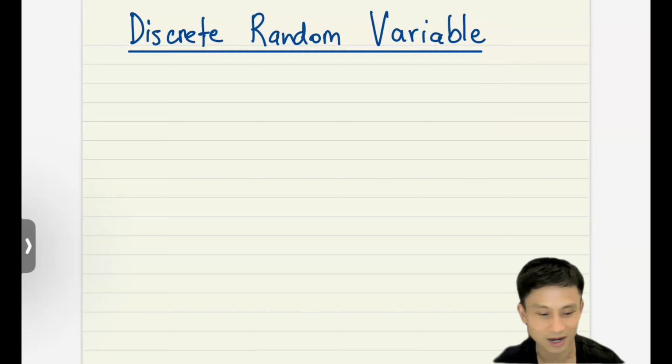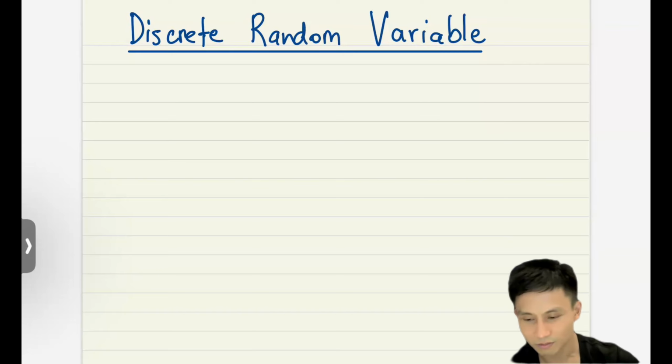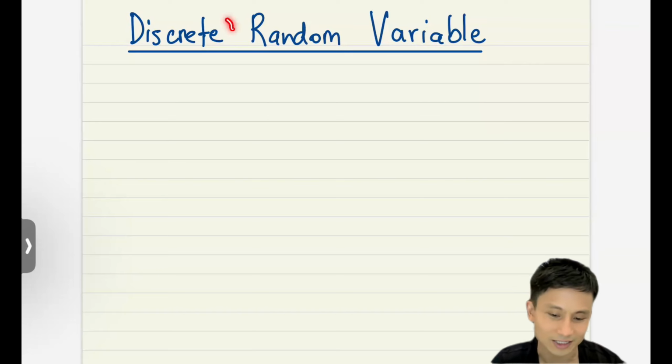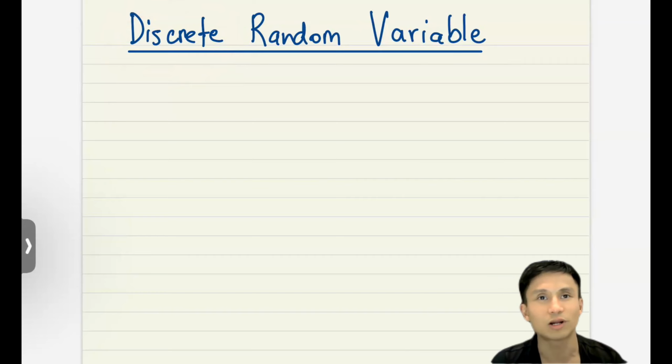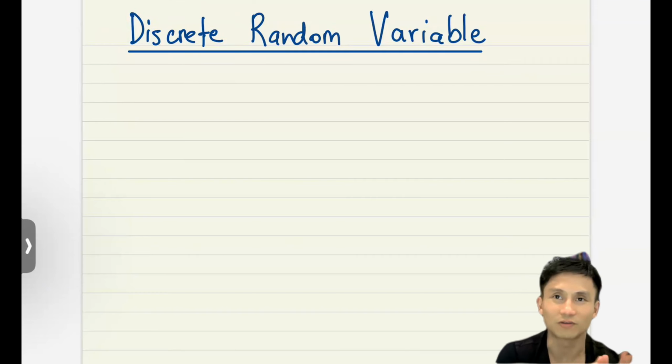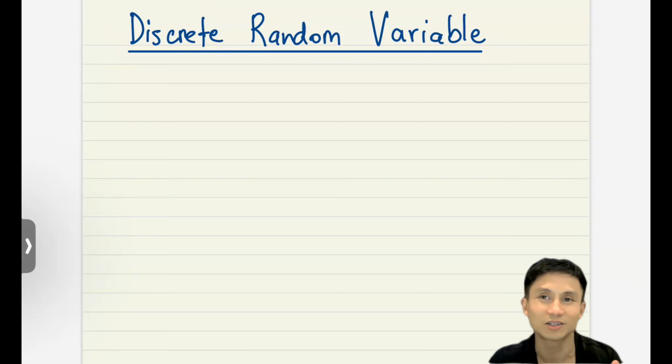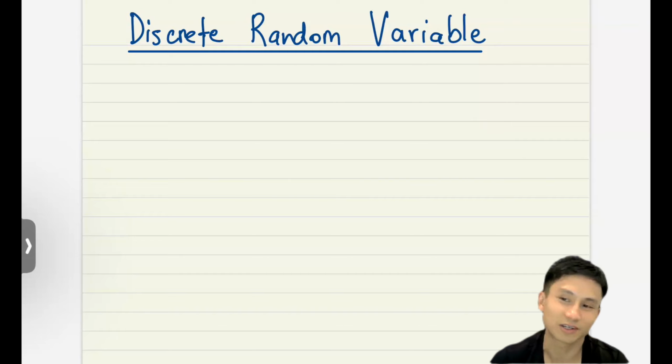So that's DRV. The keyword to know here is that it's discrete. That means whatever the situation you want to use this to model, the value of something will be discrete. So let's say you want to model the probability distribution of the number of items you sell in a week. Let's say you sell ice creams.